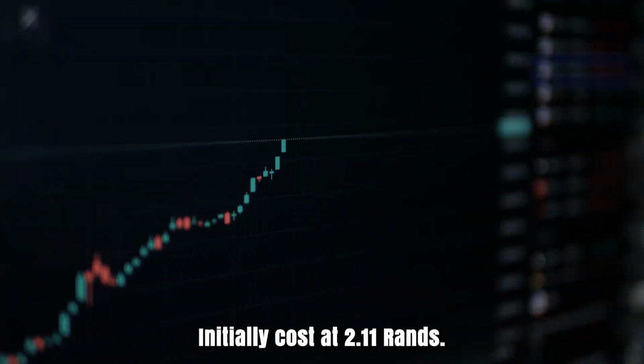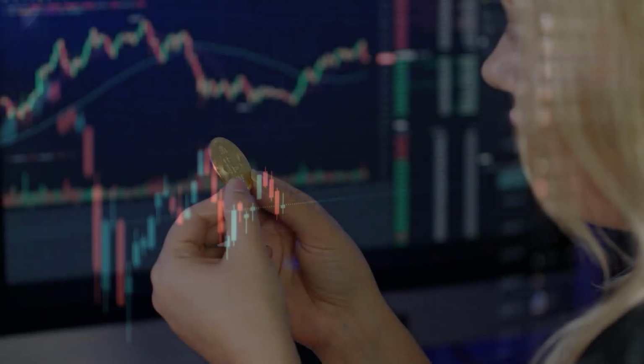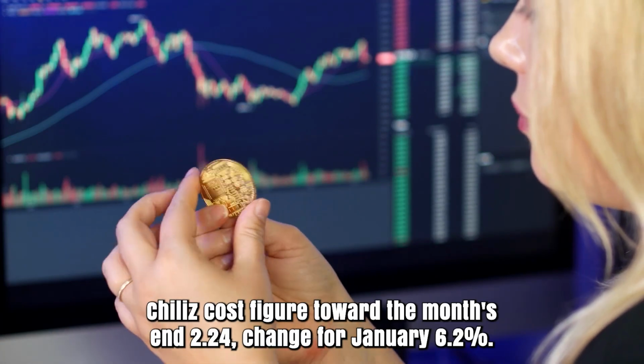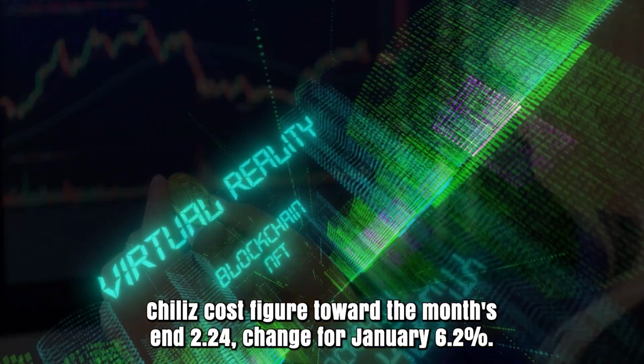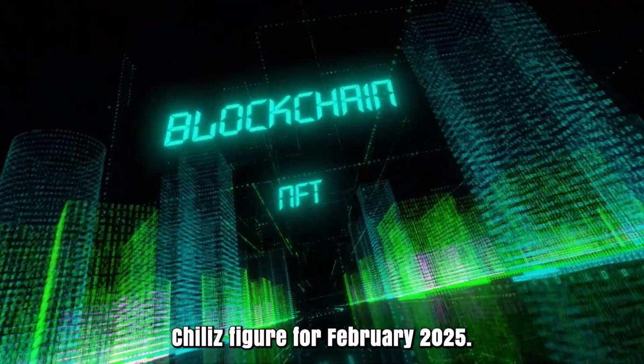Chiliz cost expectation for January 2025. Initially cost at 211 rands. Excessive cost 240, while low cost 208. They arrived at the midpoint of cost 221. Chiliz cost figure toward the month's end 224. Change for January 6.2%.